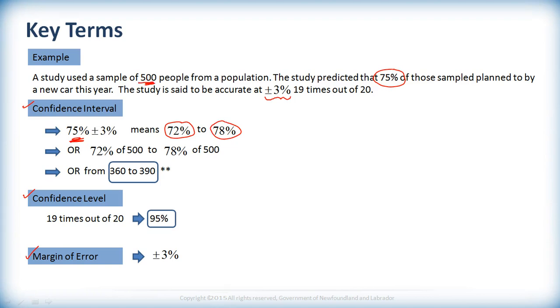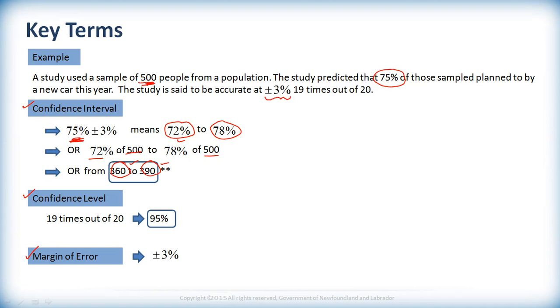Now, if we sampled 500 people, then we'd guess that it's probably between 360 and 390 of them, because 72% of 500 is 360, and 78% of 500 is 390. So between 360 and 390 of them are going to buy a new car this year.